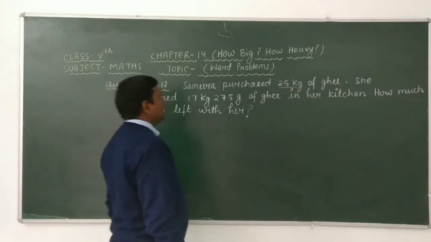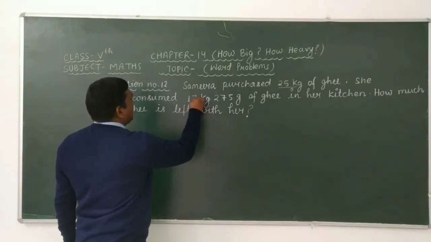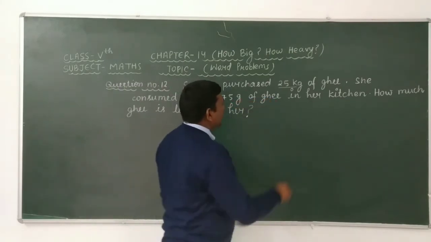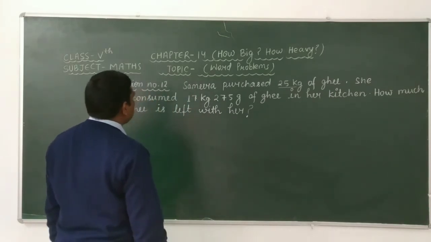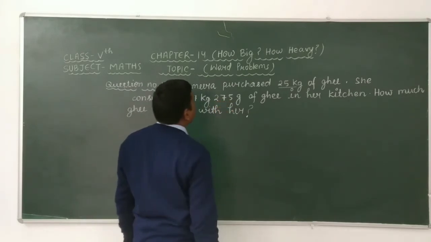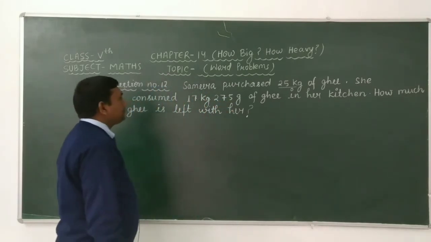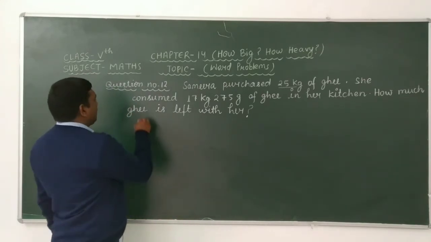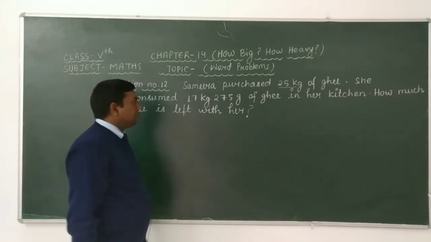And she consumed 17 kg 275 gram of ghee in her kitchen. It means that the ghee she consumed in her kitchen is equal to 17 kg 275 gram.